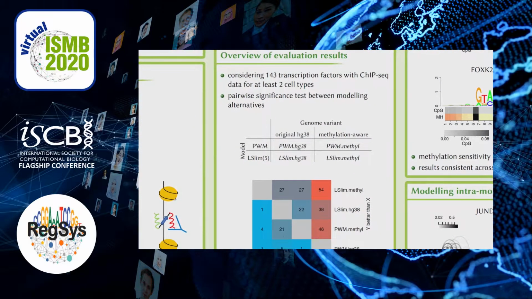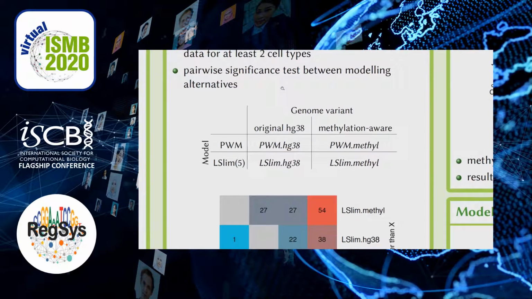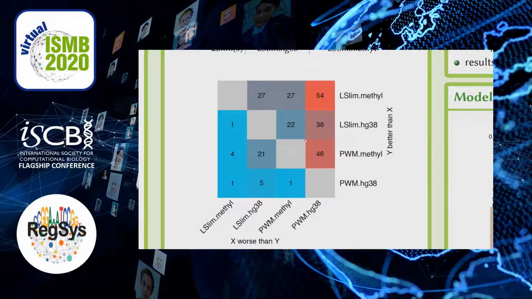So in total, we had 4 modeling alternatives, considering DNA methylation or not, and using PWM models or dependency models. Briefly, we find that for 54 of the 143 TFs considered, the combination of dependency models and methylation information indeed yields a significantly improved performance compared with the PWM model using the original genome.